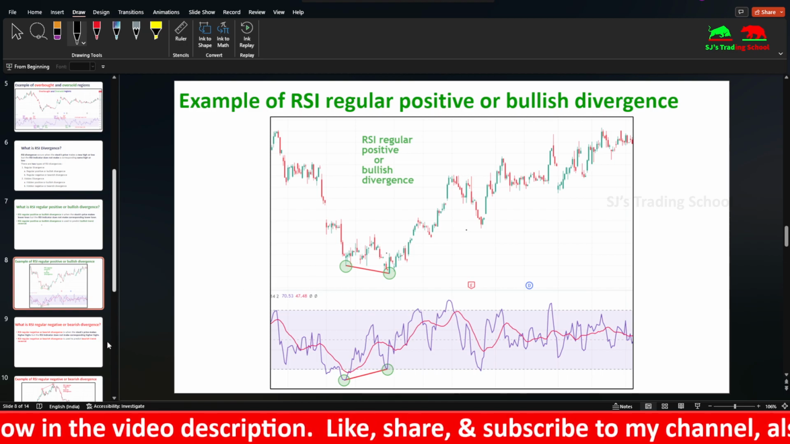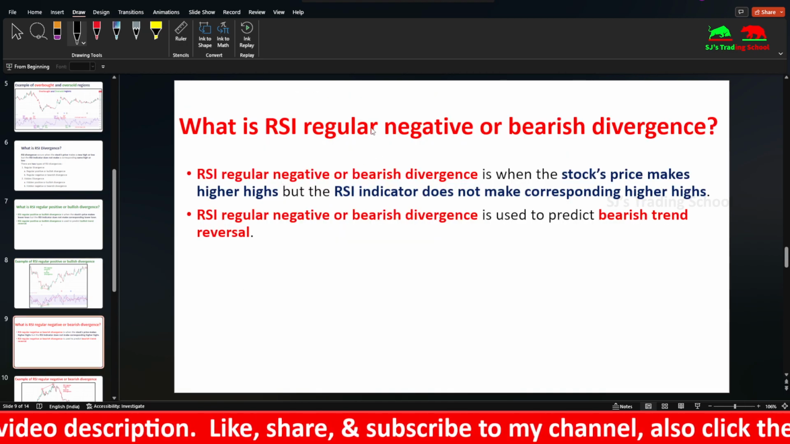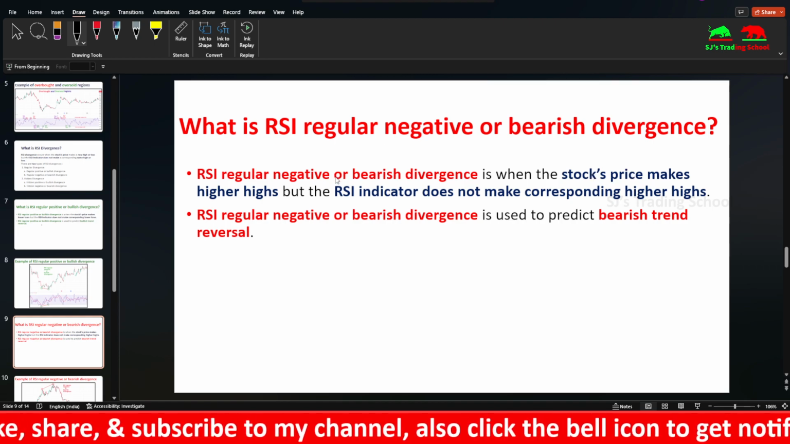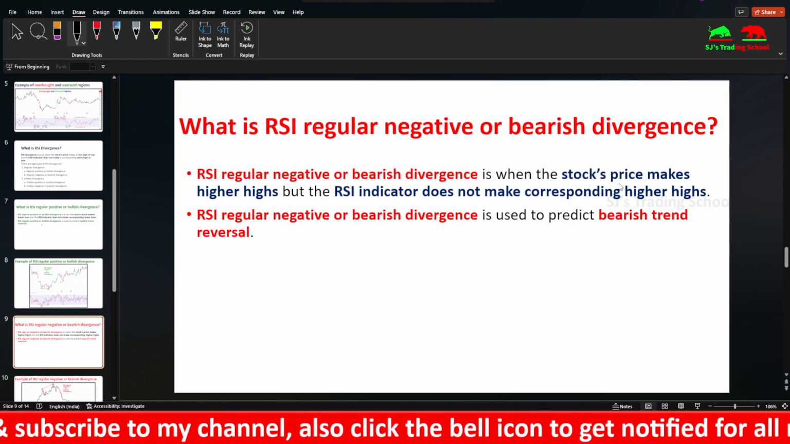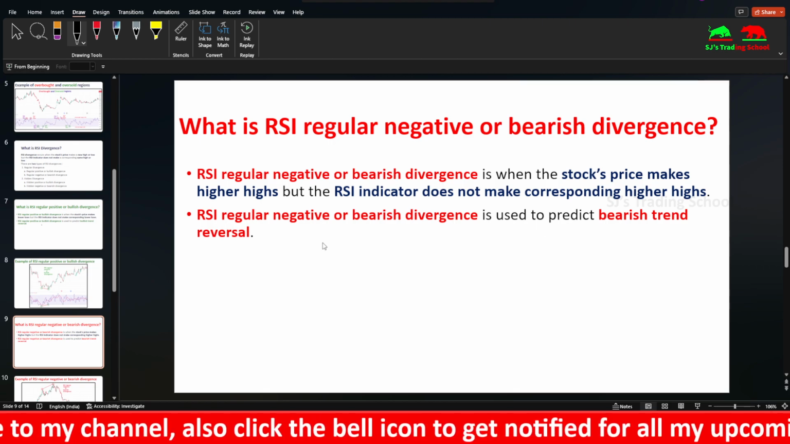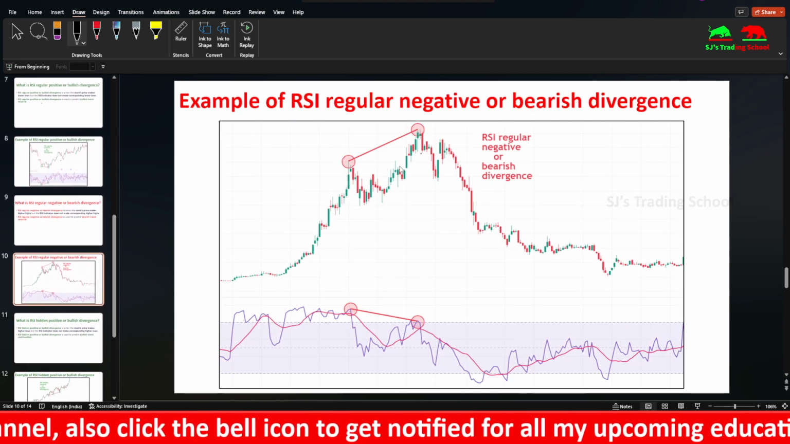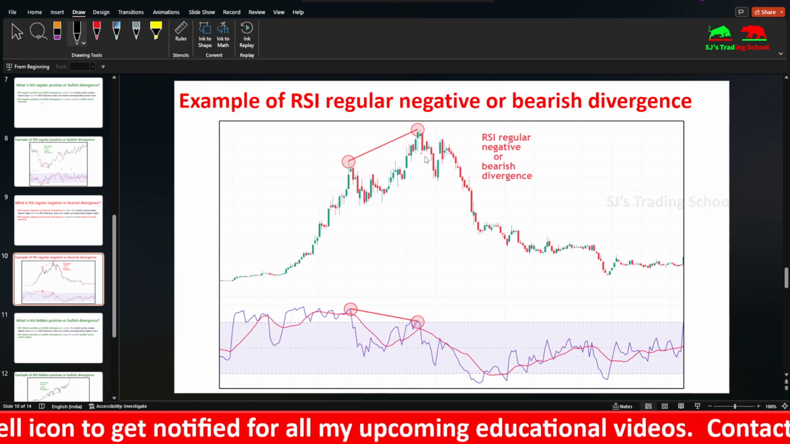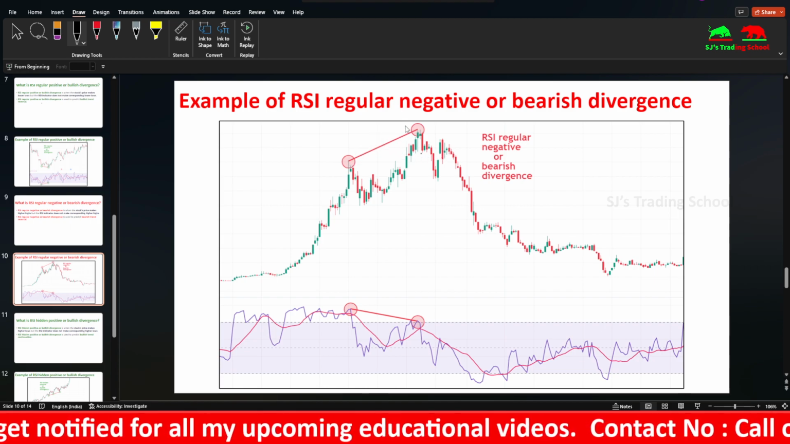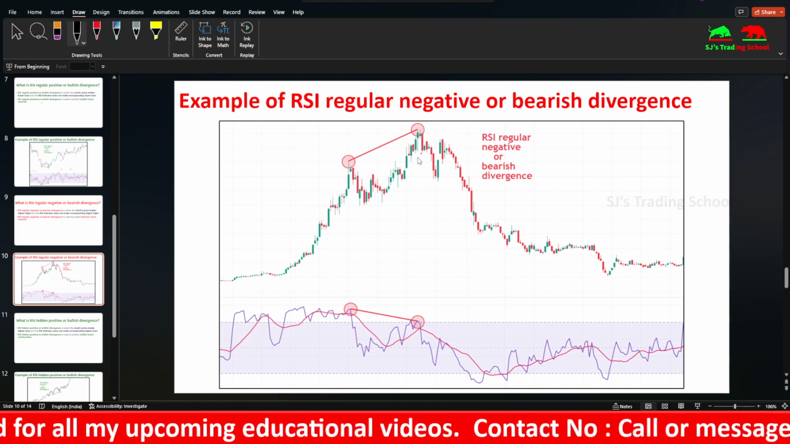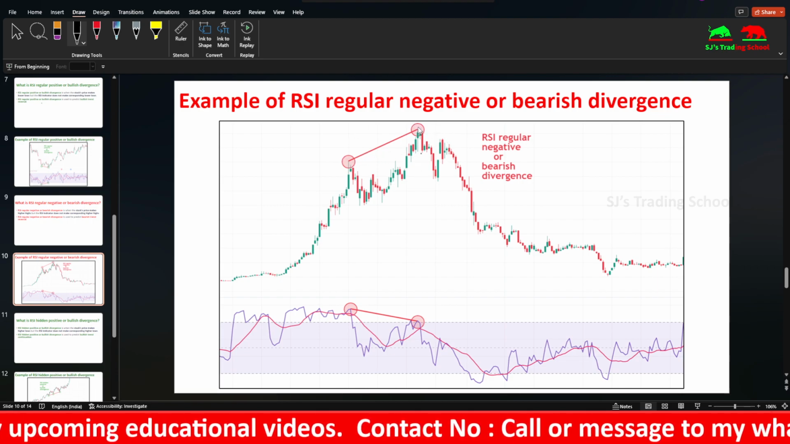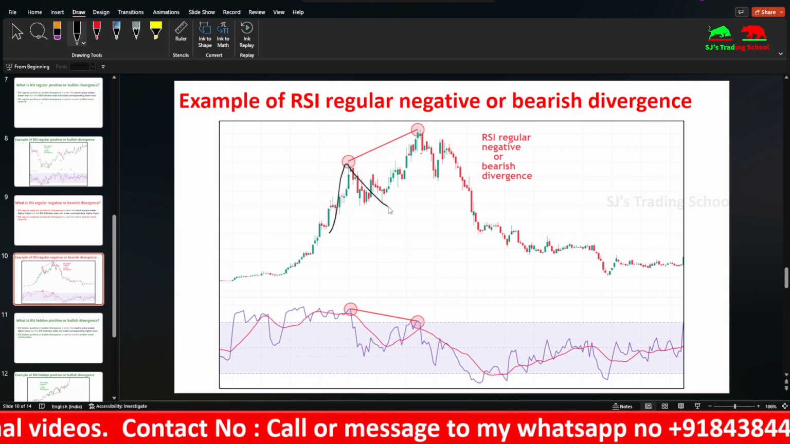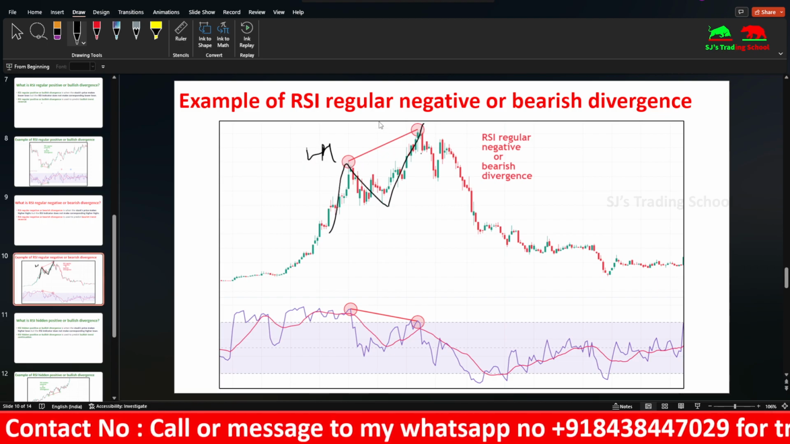So this is RSI regular bullish divergence, and this is regular bearish divergence. The stock price makes higher highs, but the RSI indicator does not make corresponding higher highs. This is used to predict bearish trend reversals. In the case of bearish divergence, you must always see the swing highs of the market. You have to look at the highs of the candles and join these two. This forms higher highs. You can see higher high, higher low, higher high.